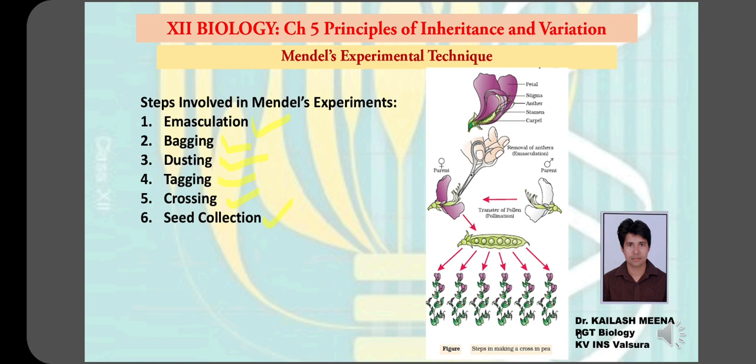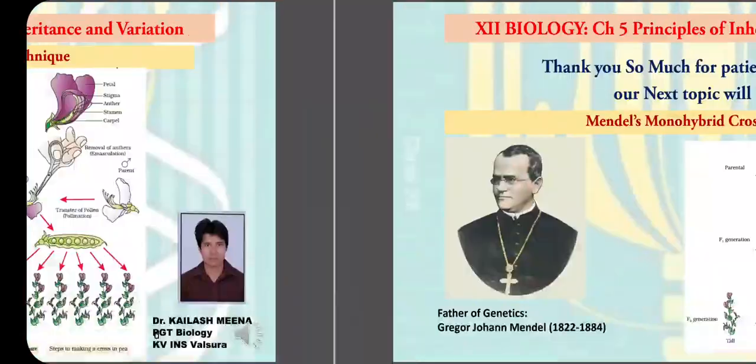And then he collected seeds. If we want to see the features of seed, we need to collect the seeds, and if we want to observe the features of plant height, flower color and leaves, then we need to grow those seeds and then see the character when the plant is growing. So this is the technique which was followed by Mendel. We will discuss this technique later when we understand the process.